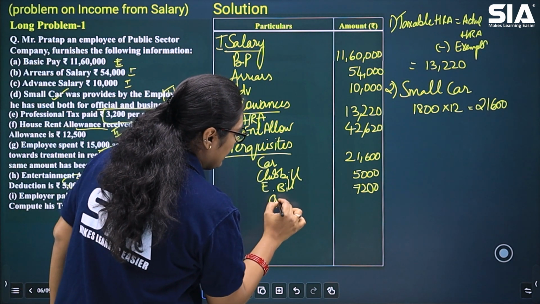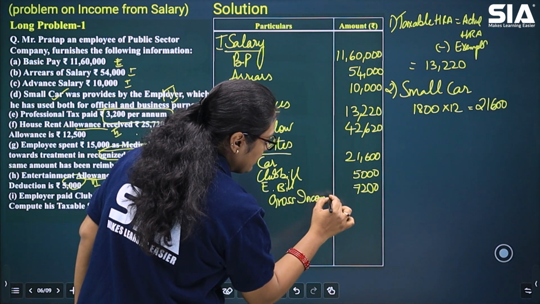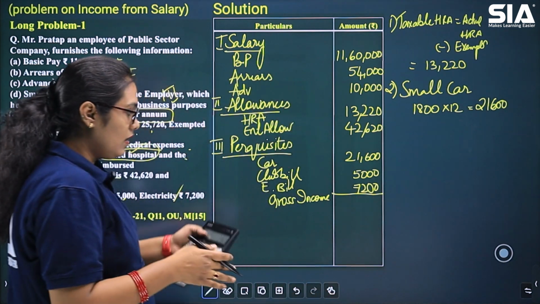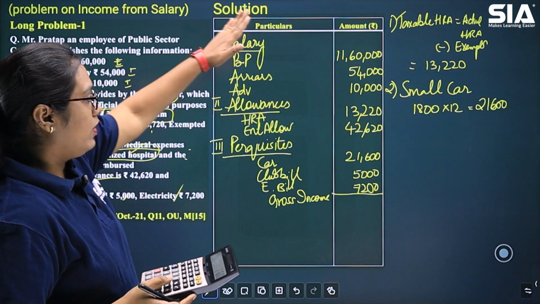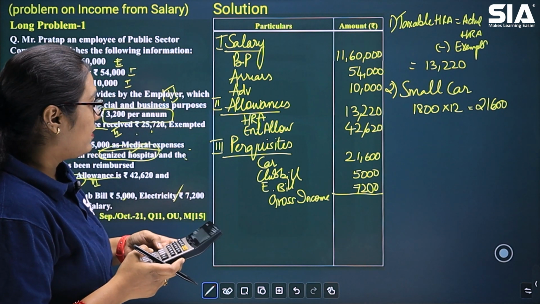So let's calculate our gross income from salary or gross salary. How will you calculate that? When you add all these values, you will get your gross income from salary. So let's calculate it.